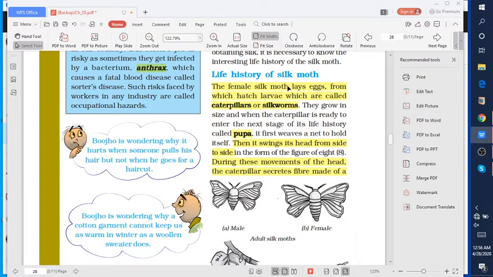The female silk moth lays eggs from which larvae hatch out, and these larvae are known as caterpillars or silkworms.